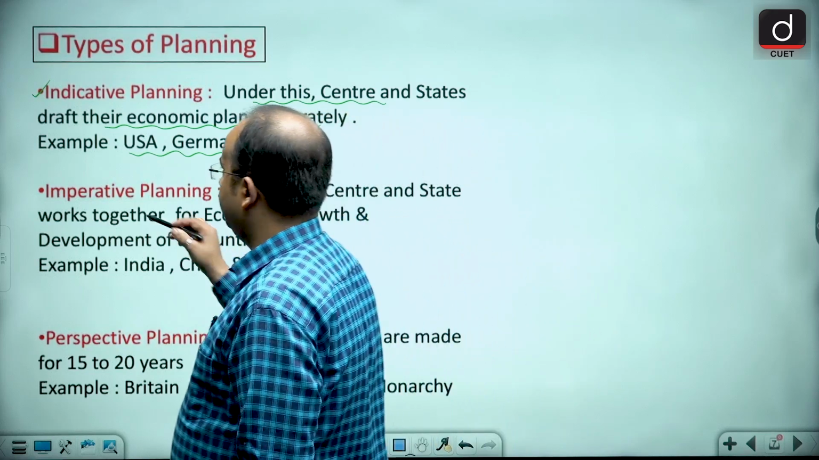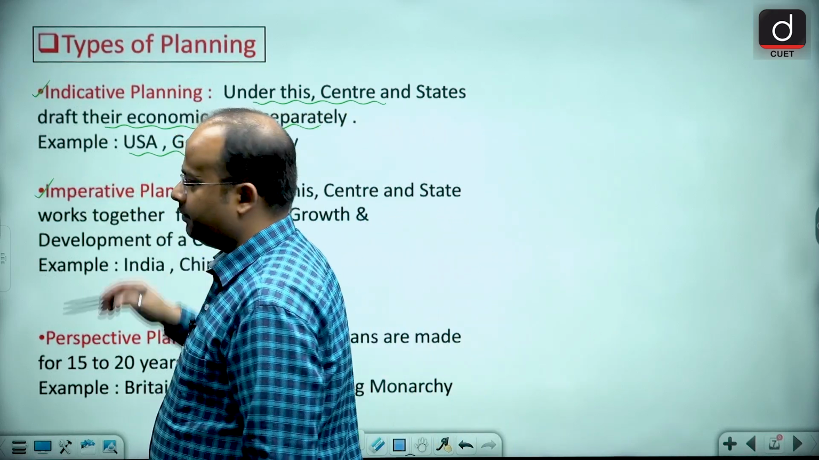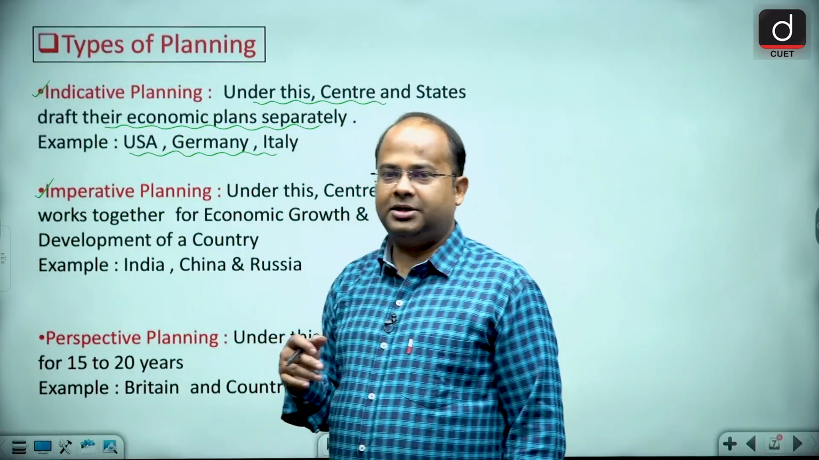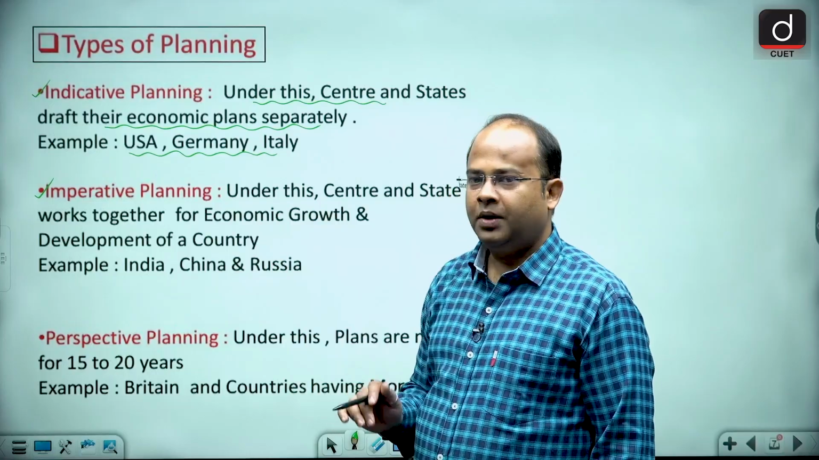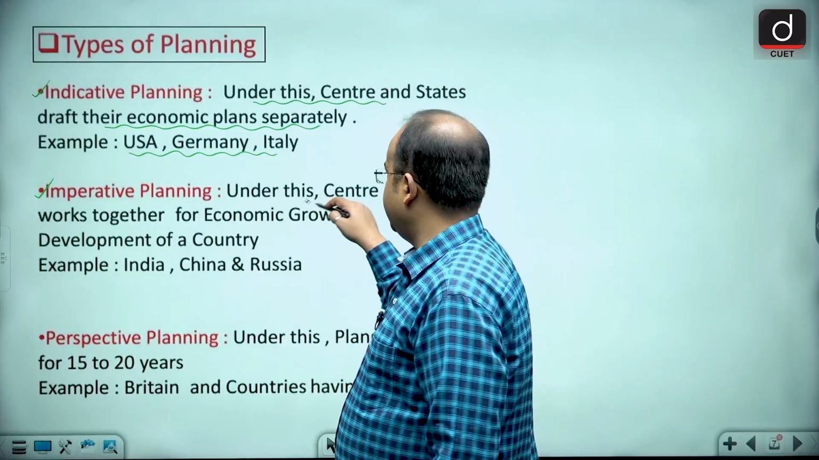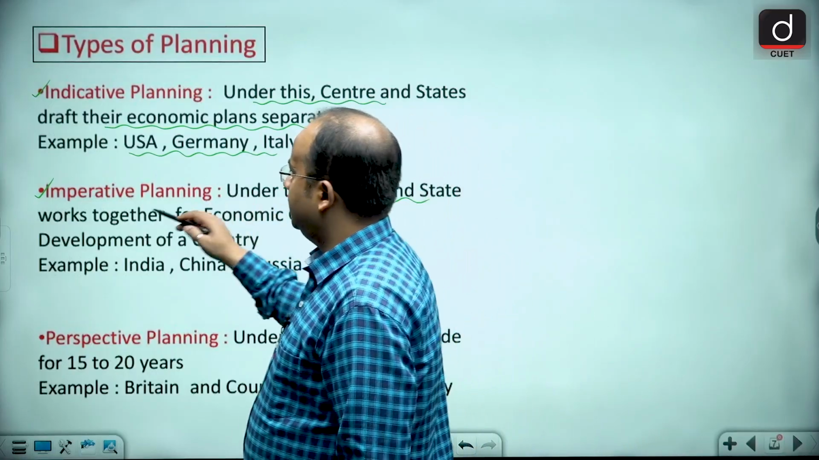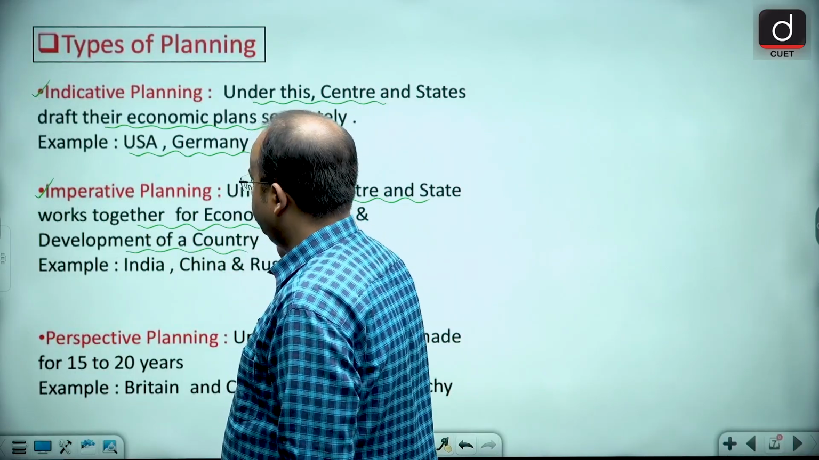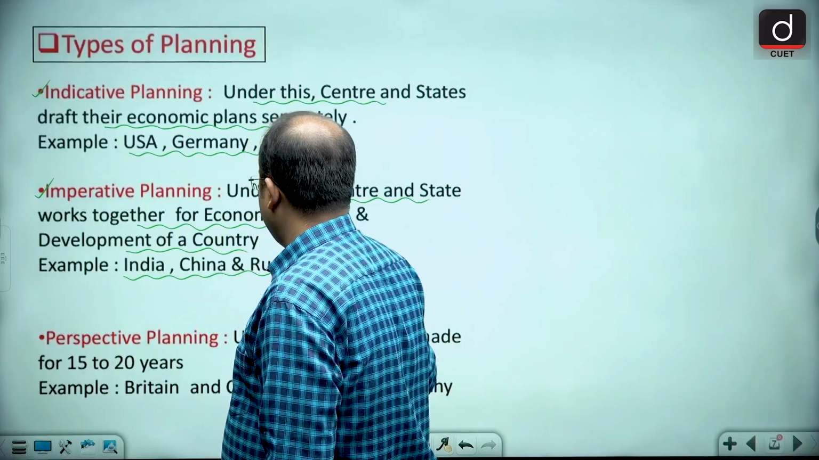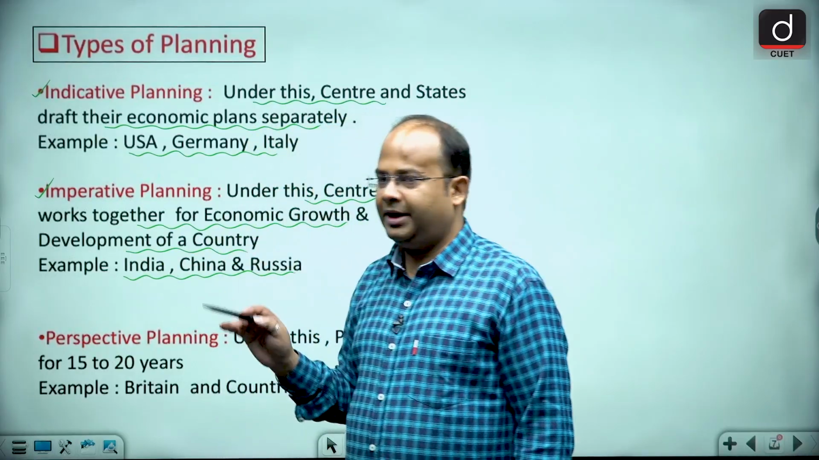Next is imperative planning. Imperative planning is that planning where the center and states both work together for the growth and development of the nation. So where the center and the state work together for growth and development of the country, like in India, China, Russia, we have imperative planning.